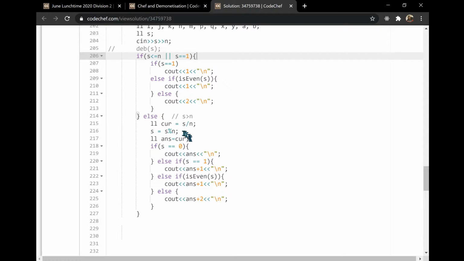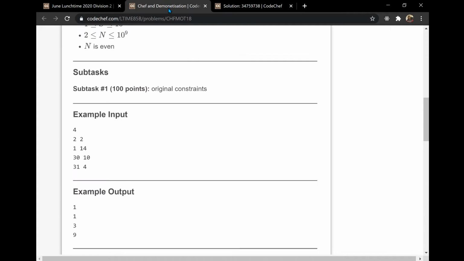So first we are reaching closest to s by using n, and if we have completely filled it, that is the remainder is 0, then we just print the number of times we needed to use this denomination. If the remainder is 1, that means we have reached very close, but just one more coin is required, so we use the coin with value 1. And if it is even, then we can use any even value from 2 to n, and if it is odd, then we can use an even value plus 1. So this was the question solution.